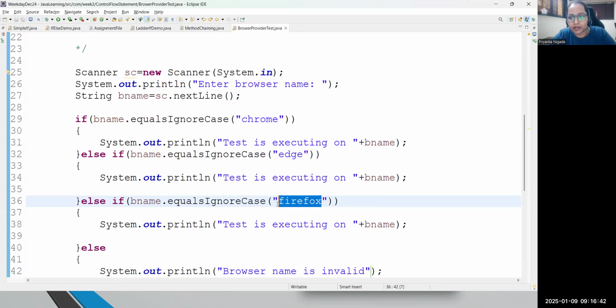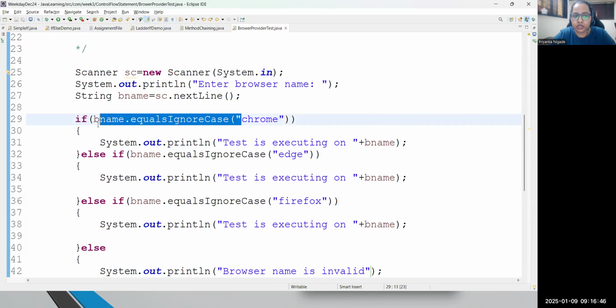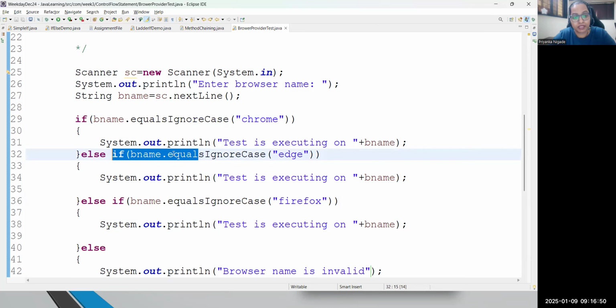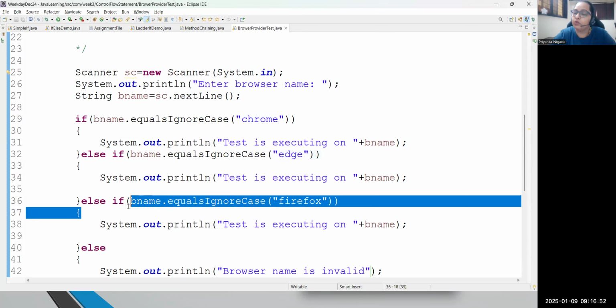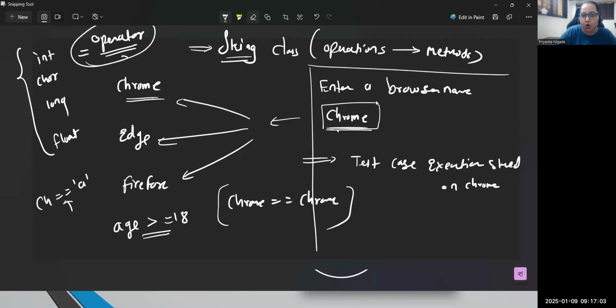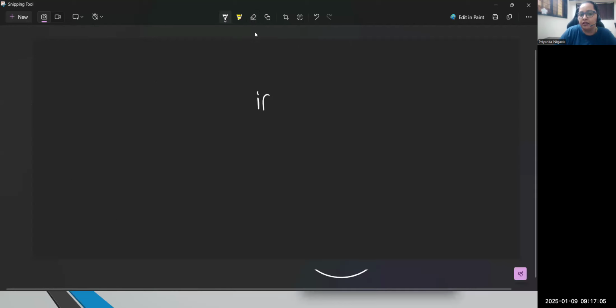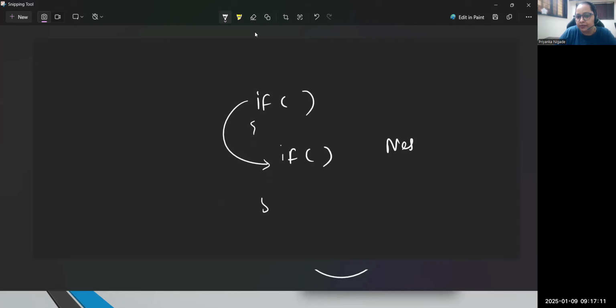Why is it called ladder if? Because it is a step-by-step execution. If you can see, if one condition does not match, it will come to the second condition. If the second also does not match, it will come to the third condition. So this technique is called the ladder if technique. Okay. Nested is different, everyone. Nested means what? One if block you are writing inside another if block. One if statement I'm writing inside another. I can call this nested.